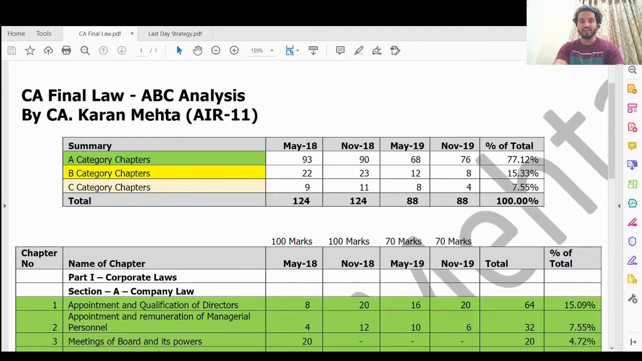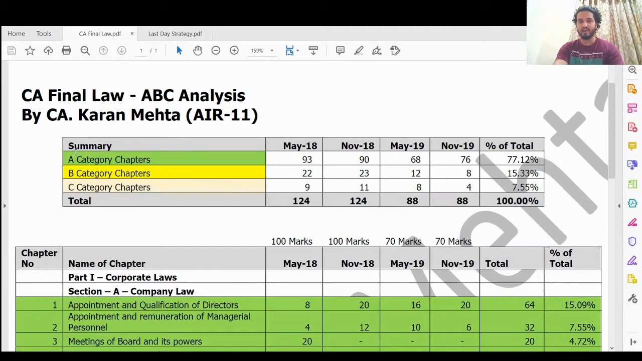If you see A category chapters, my A category chapters had 77% weightage out of 100 marks. Out of this 100 is including options. So in a 100 mark paper, the questions used to be asked of 124 marks including options. Out of which in May 18, 93 was from A category. 90 was in November 18, 90 was from A category. May 19 out of 88, 68 was from A category. November 19 out of 88, 76 was from A category. This is writing, other than MCQ. So see the importance of A category.